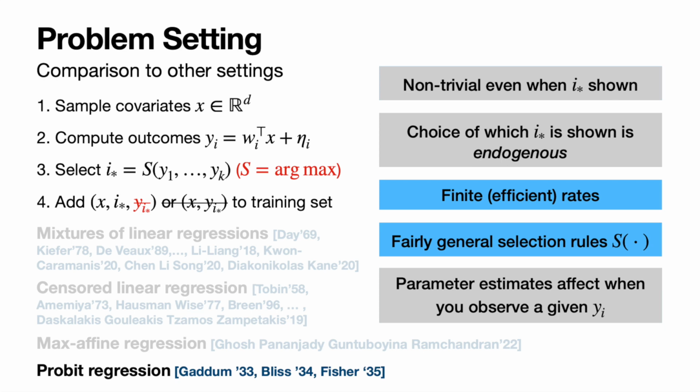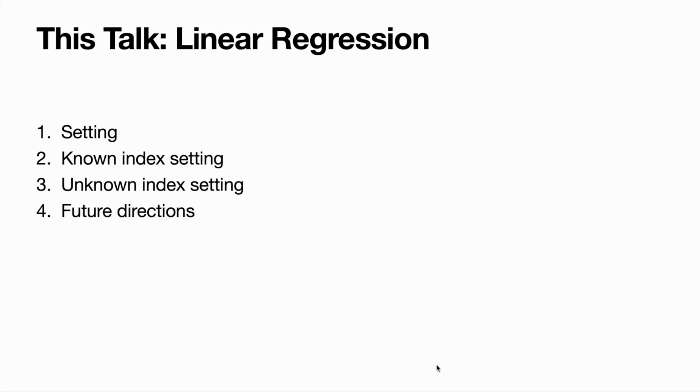And while there are algorithms for solving probit regression, these don't usually have finite sample efficient rates and work exclusively for the argmax selector. Okay, so now that we've gone over the setting, I'm going to highlight our results and algorithms from both the known index setting and the unknown index setting before wrapping up.